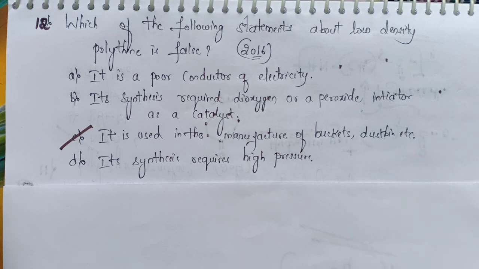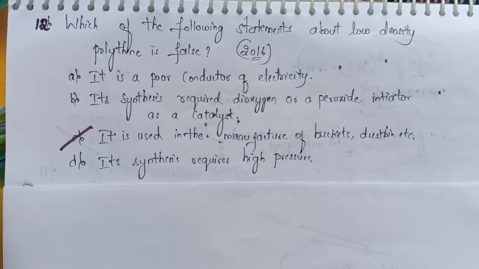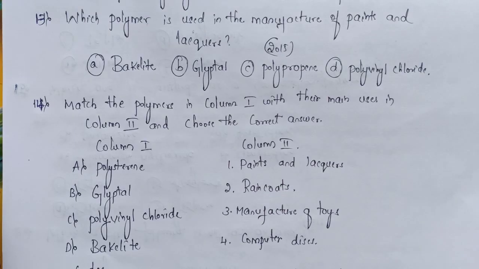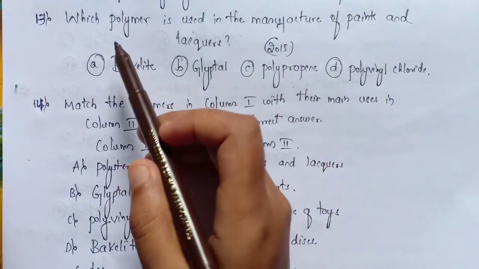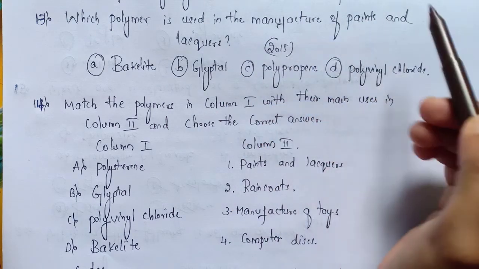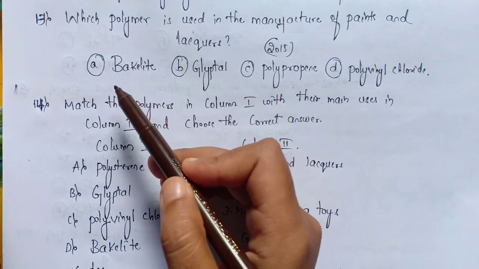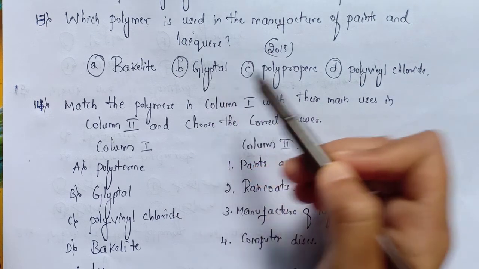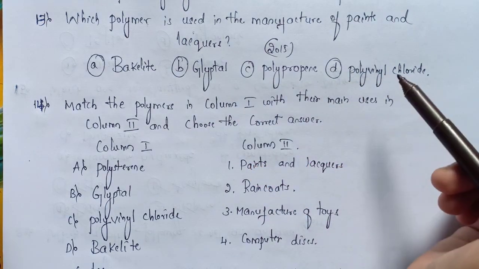Because it is a false statement with reference to low density polythene, the correct option is that it is used in the manufacture of buckets and dustbins. That is option C. Now coming to the 13th question, which polymer is used in the manufacture of paints and lacquers? Option A, bakelite. Option B, glyptol. Option C, polypropylene. Option D, PVC.